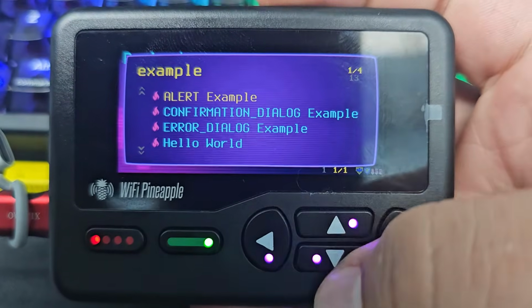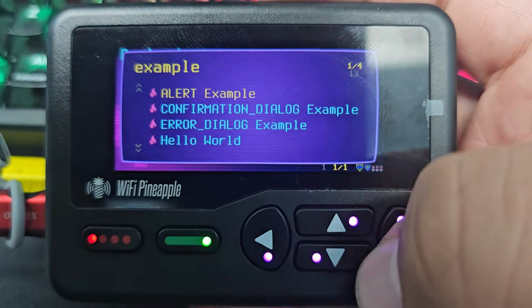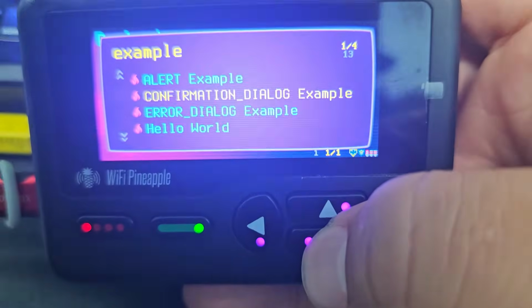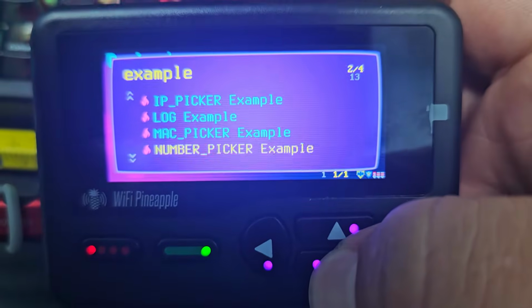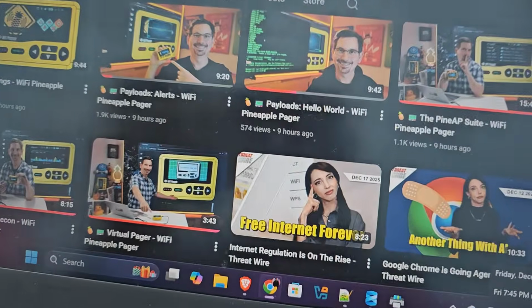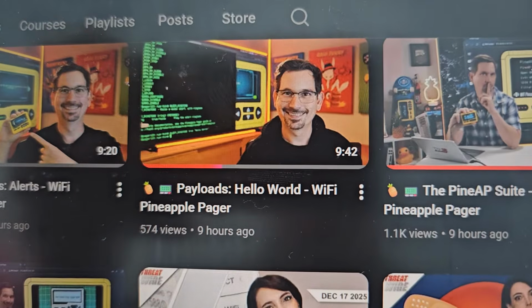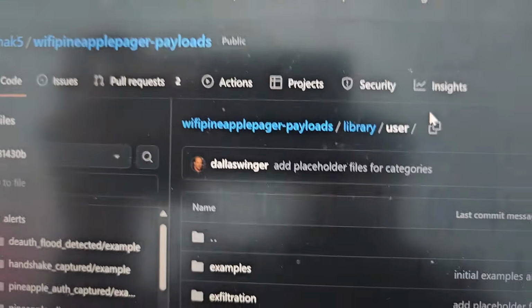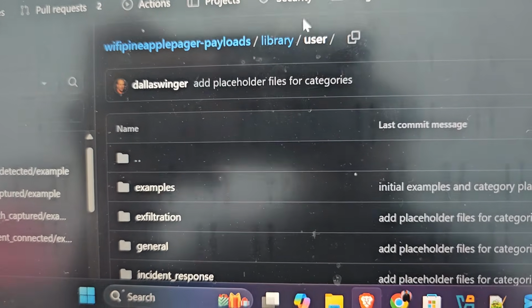So we got all the payloads downloaded from the GitHub. Whoa, is that light? Yeah, so I'll go through all these, but this is the video you want to watch. Payloads Hello World tells you step by step how to do it. And the GitHub page, Hack5 Wi-Fi Pineapple under the user.